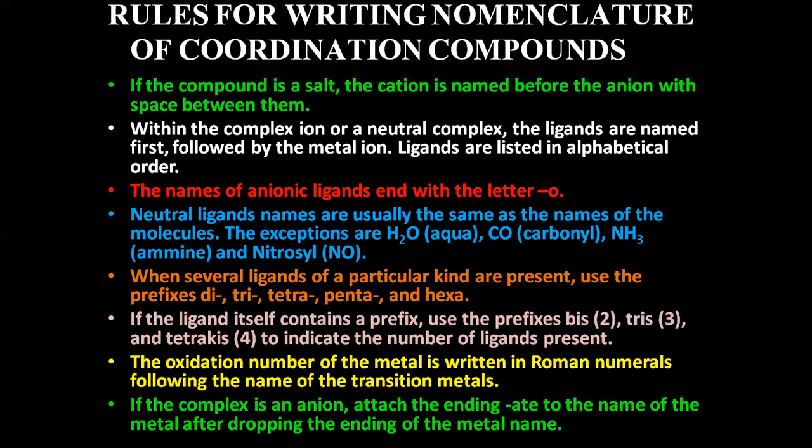So these are some of the sets of rules which we need to follow. So let us try to apply them and see some examples so that we understand how to apply all these rules and get the names of the various complexes. Okay, so first let us start with the first example. Let us start with [Co(NH3)6]Cl3. Let's say we have this complex, so in such a case, what should we do? How should we name it?